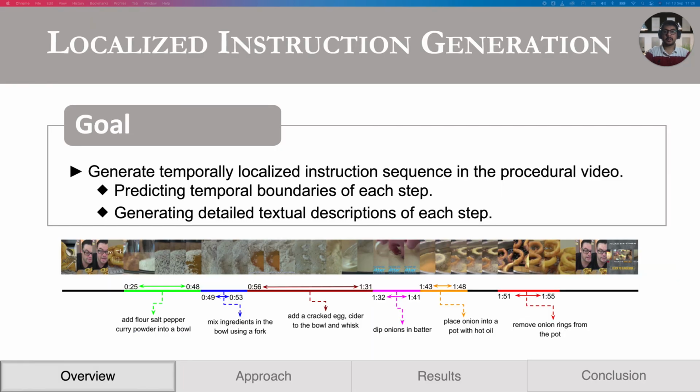The goal of localized instruction generation has two main tasks: temporally segmenting the procedure video into key steps and generating detailed captions for each step. In other words, from an untrimmed video, we predict the temporal boundaries and generate captions for all instructions.